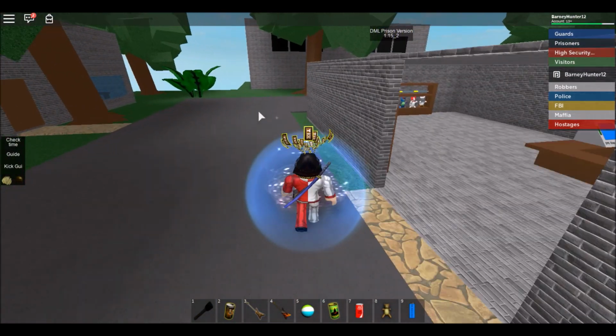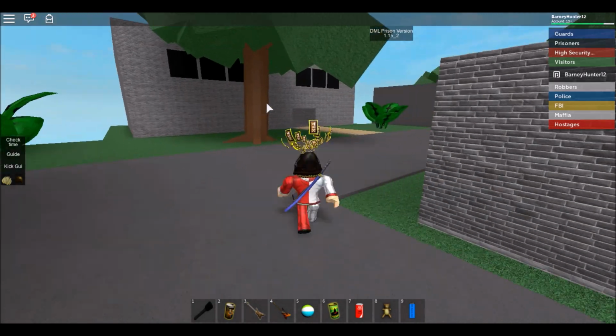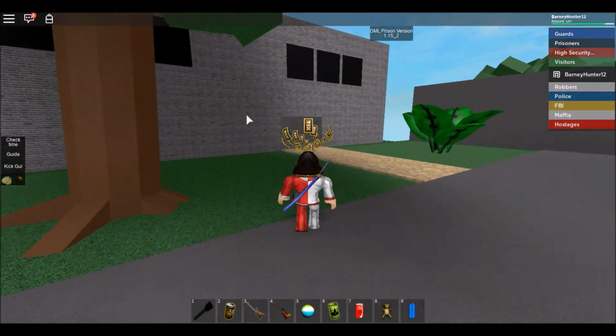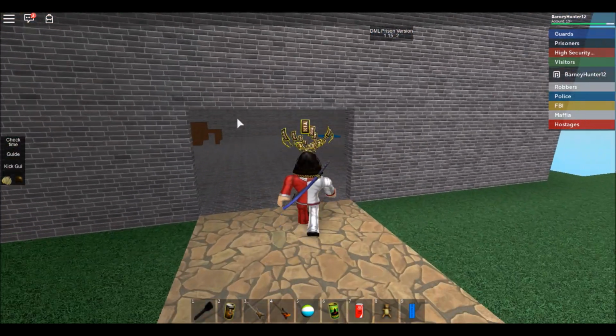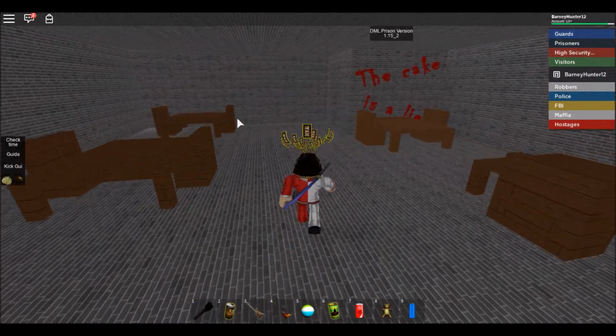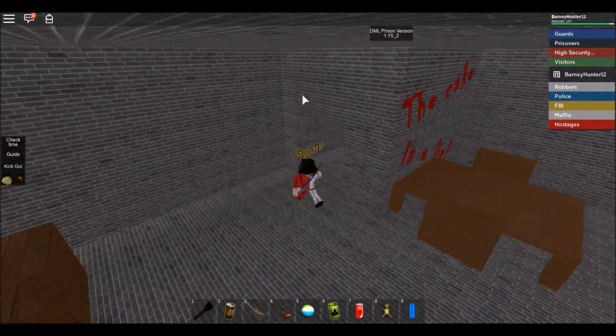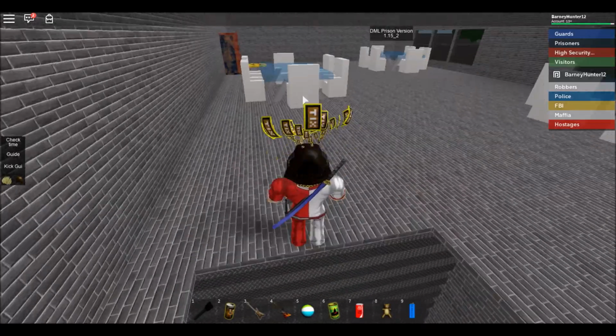So there was another spawn over here. This is where the FBI and police base would be. So basically it's a police station. The police had a little bit more power than the guards do. And look, a very old meme, the cake is a lie. That tells you how old this game is.